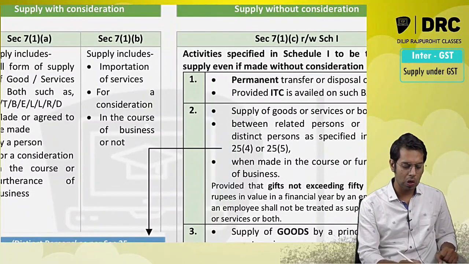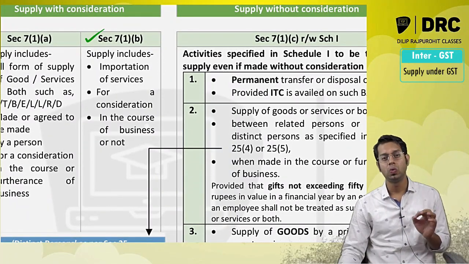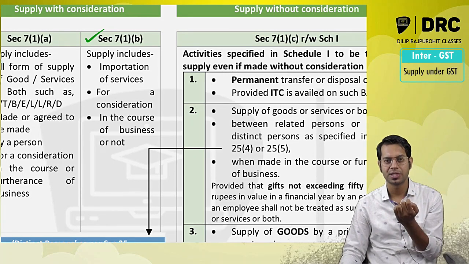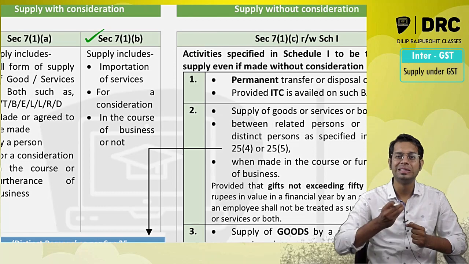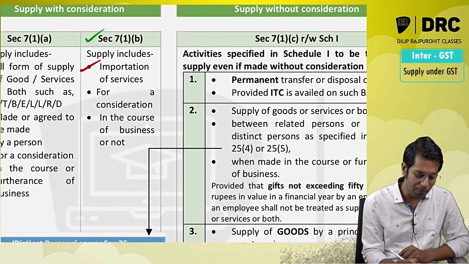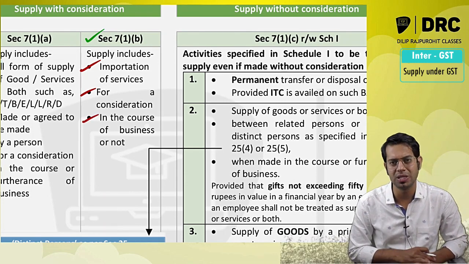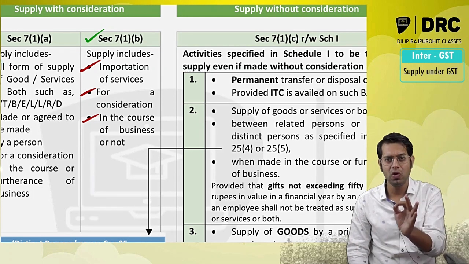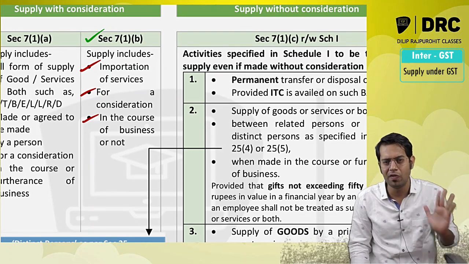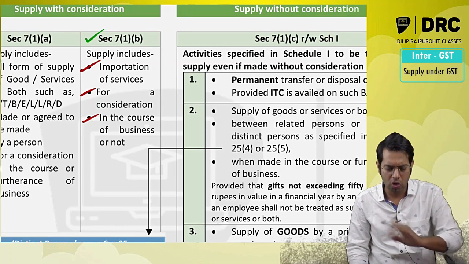Section 7 subsection 1 clause B. Section 7 subsection 1 clause B says supply includes importation of services by a person for a consideration in the course or furtherance of business or not. So if you are importing any services for a consideration, whether it is in the course of your business or not does not matter, it is always a supply. I don't care whether you have imported for your business purpose or your personal purpose.